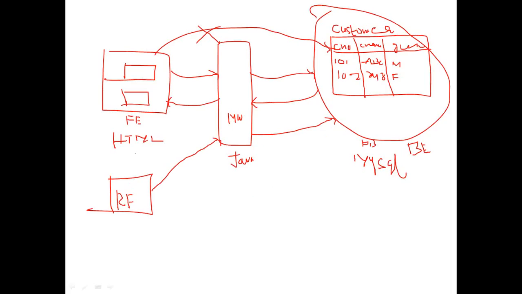Now, whenever you log in, whenever you enter the email ID and password, it checks with your database and gives the details. But ultimately, what happens over there? Java is acting as a middleware. It's a mediator. It's like an interface.